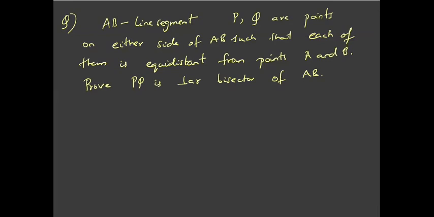Okay, so let's discuss. I am given a line segment AB, and P and Q are points on either side of AB.